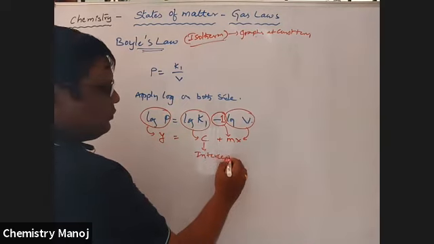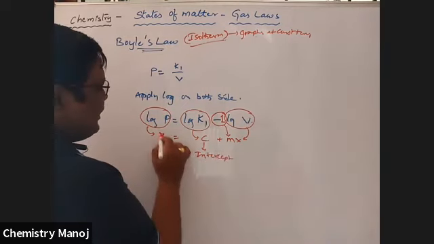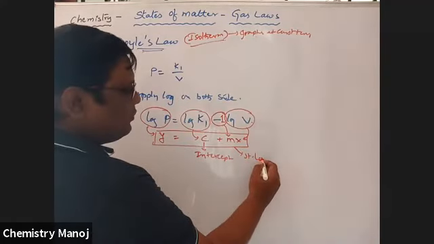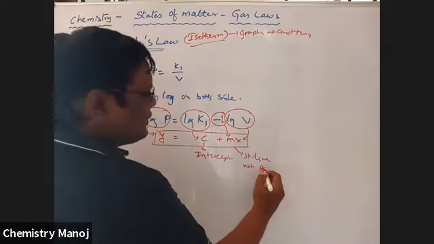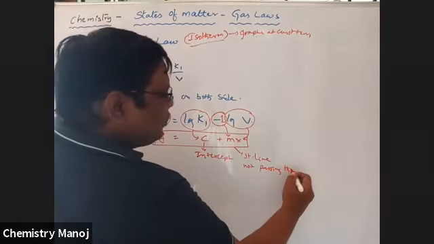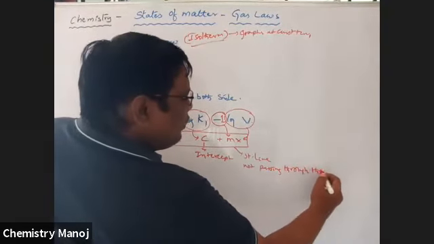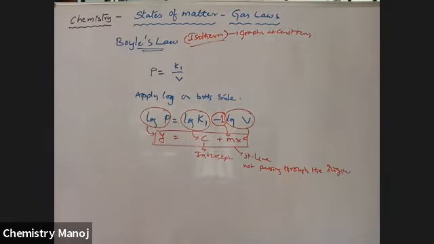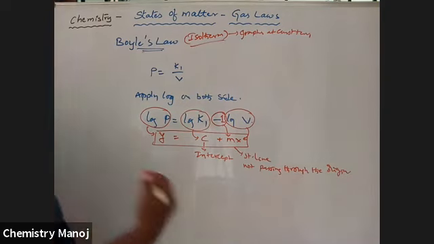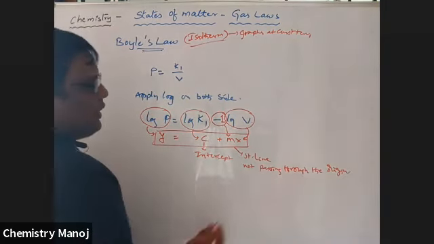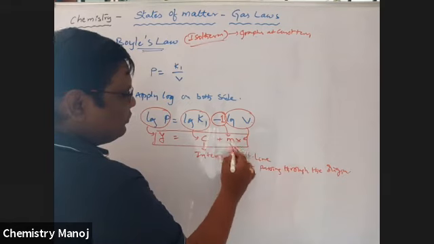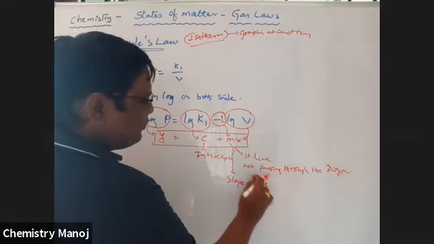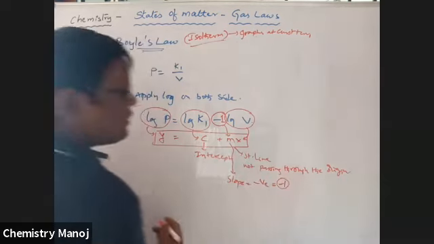So it is y is equal to mx plus c. It is a straight line not passing through the origin. It cuts the y-axis. It has an intercept. Next, here the slope is negative. How much is it? -1 is the slope.